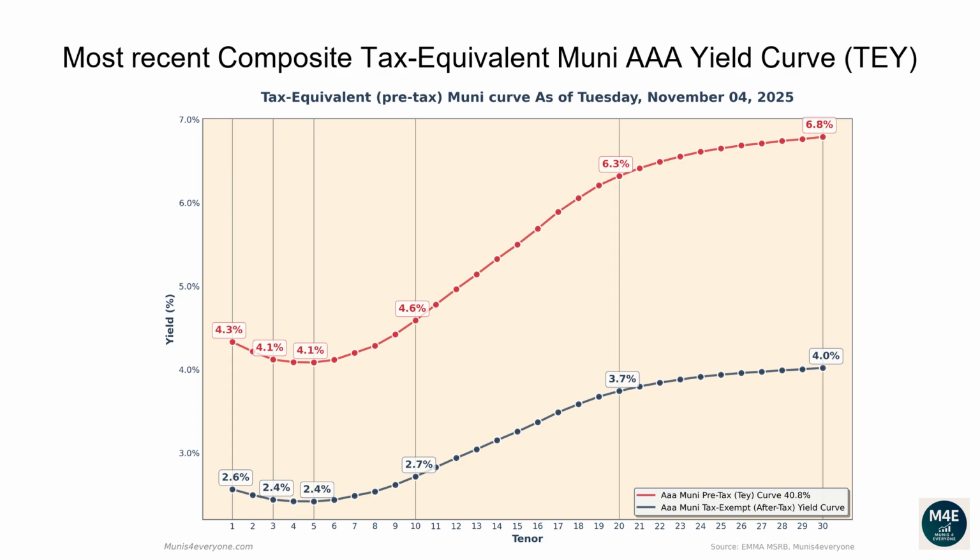The one-year tax-exempt yield is 2.56%, corresponding to a 4.32% tax-equivalent yield for investors in the top tax bracket. The two-year tax-equivalent yield is 4.22%. The 5-year tax-equivalent yield is 4.09%. The 10-year tax-equivalent yield is 4.59%. The 20-year tax-equivalent yield is 6.32%. The 30-year tax-equivalent yield is 6.79%.